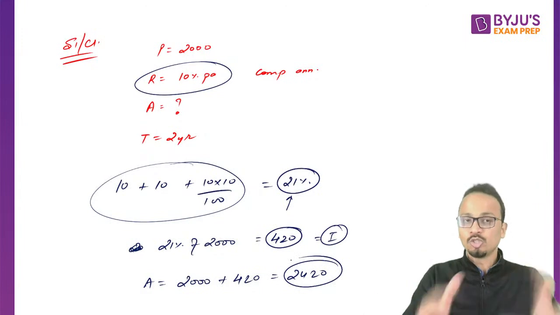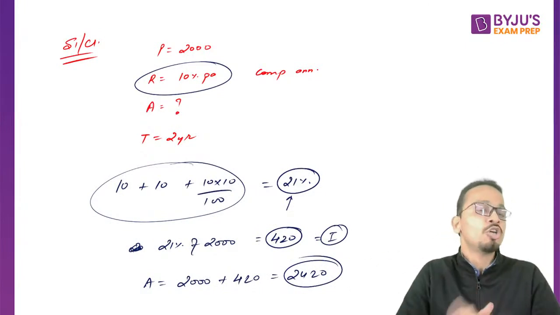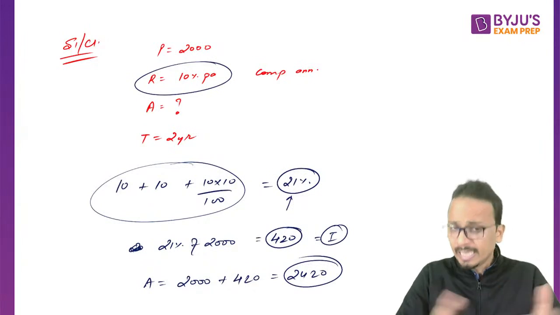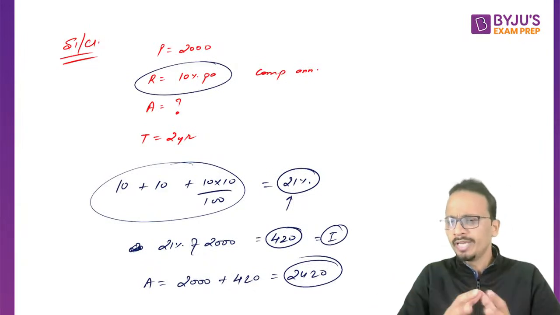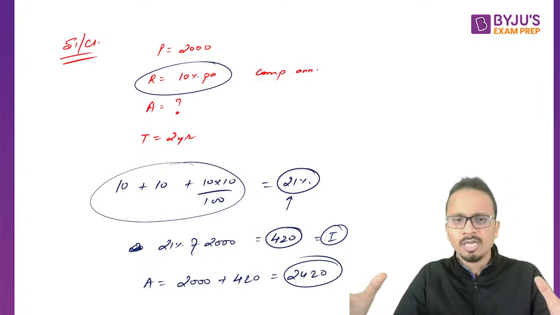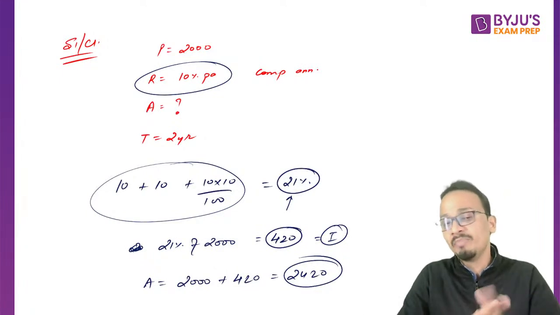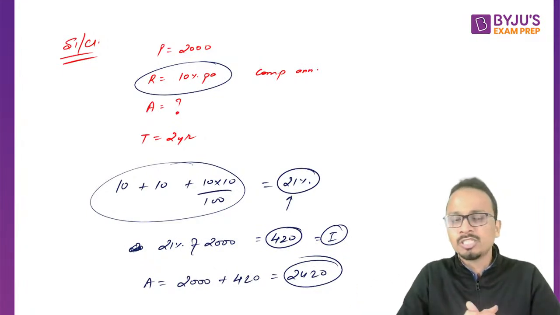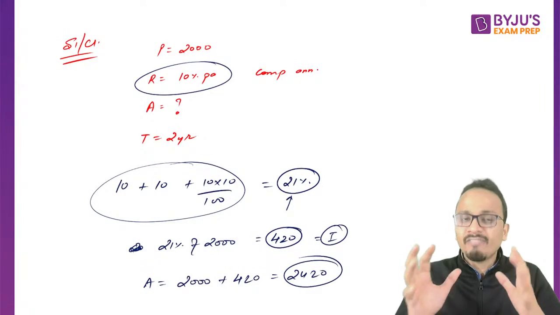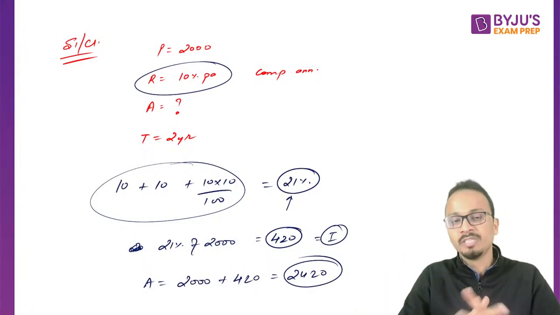That's simple. So this particular logic can also be used in different questions of simple interest, compound interest. Yesterday only, like in the last 2 days, I have got messages from lots of students, those who have attended my yesterday's session and those who have been attending my sessions on CMAT. They have told me that they are very weak in simple interest, compound interest. So there were 5-6 students who have sent me this message.